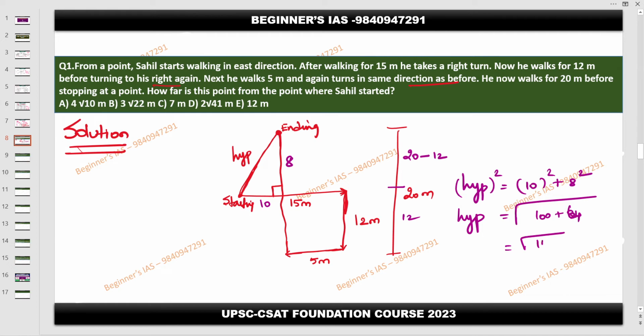So root of 164. This is nothing but 4 into 41. Root of 4 is 2. Therefore 2 root 41. Everything is in meters. Therefore the answer is 2 root 41. The answer is D. Anybody having a doubt?